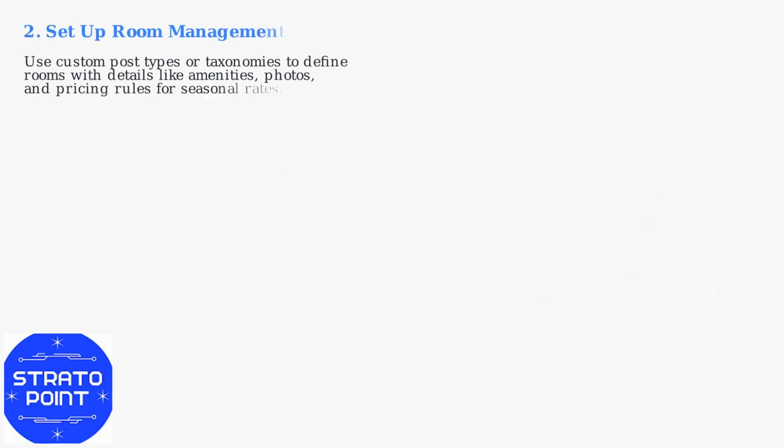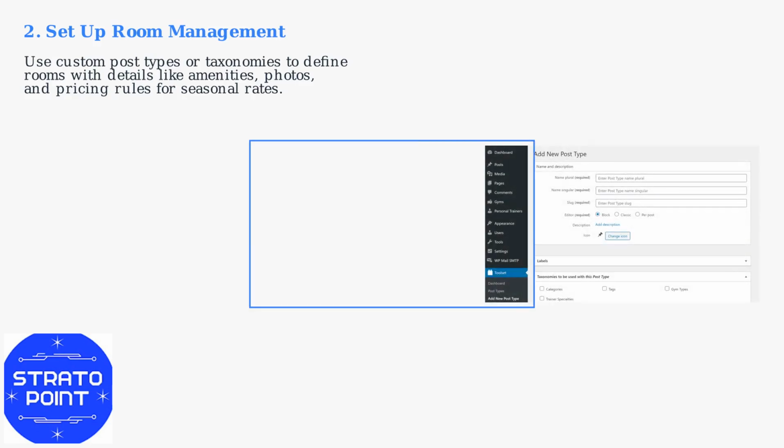Next, properly set up your room management with custom post types or taxonomies for each room. This includes detailing amenities, adding photos, and configuring pricing rules for different seasons or occupancy levels.